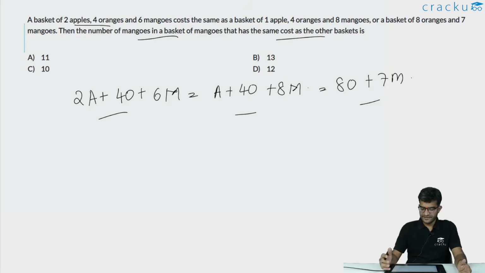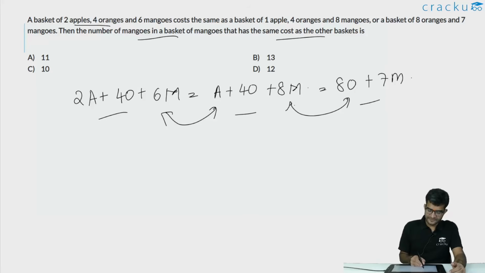So basically we are given 2 equations, and there are 3 unknowns. The 3 unknowns are apple cost, orange cost and mango cost. So we are going to find out how much an apple will cost in terms of mangoes and how much an orange will cost in terms of mangoes. Then we will convert the price of each of these baskets into mangoes. Then we will get the answer.